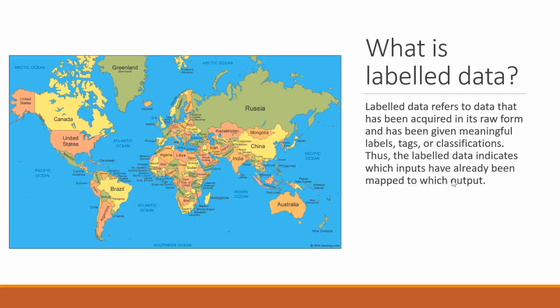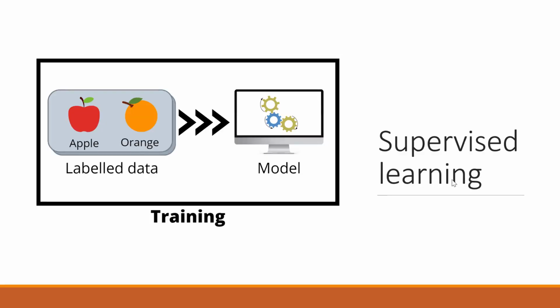Now, the best example of labeled data you can see on the screen is this world map, where we can see a name associated with each country. In this world map, each country has some name. They also have some boundaries, and in this map you can consider this thing: the names are labels, or we can say tags, which represent a particular country. We will see one more example related to labeled data further in this tutorial. So let's come back to supervised machine learning.